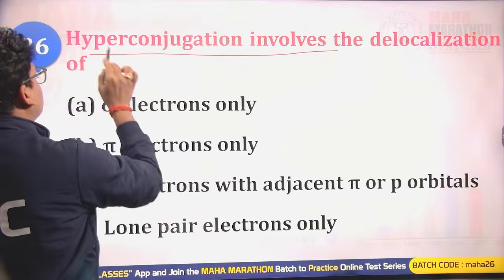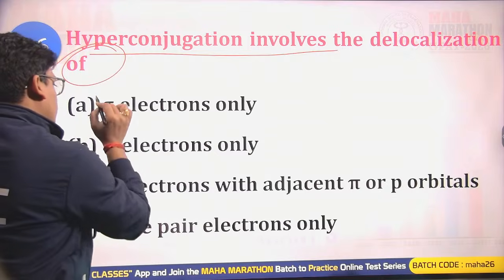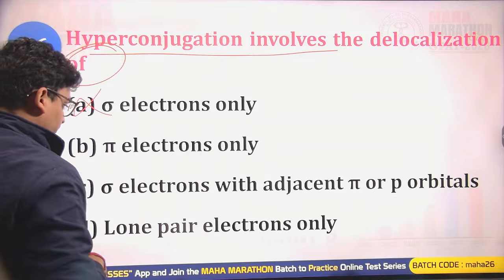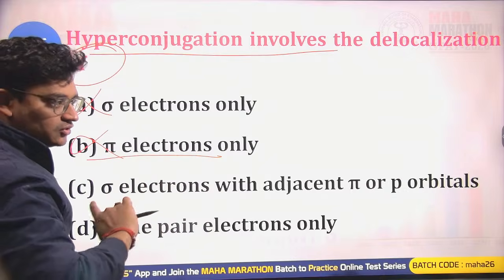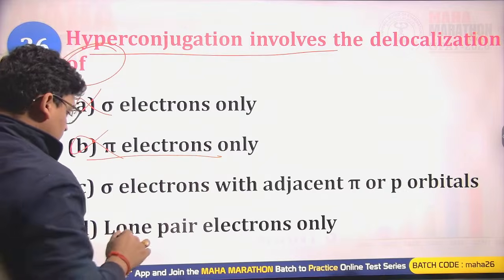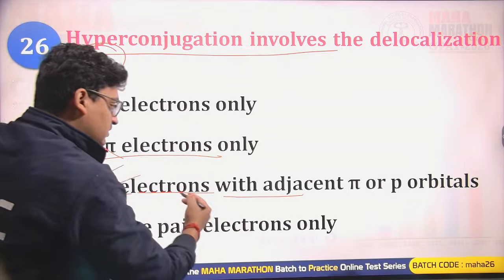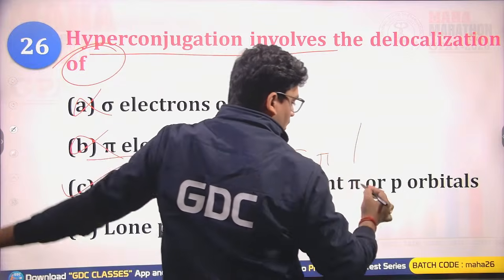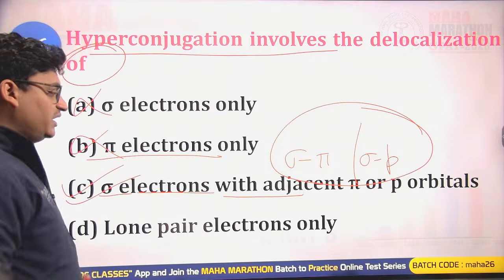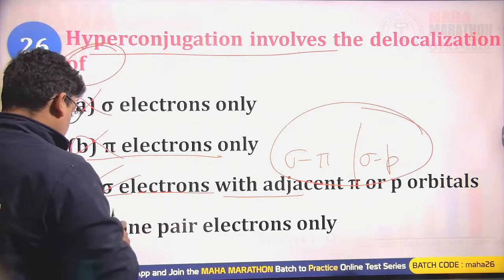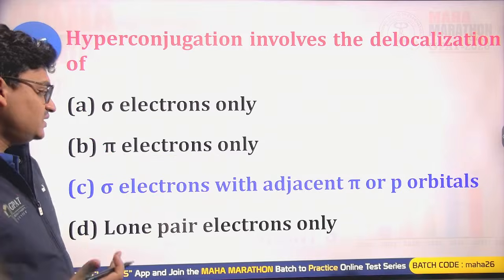Hyperconjugation involves the delocalization of what? Sigma electrons only? This is regarding the inductive effect. Pi electrons only? No, only pi electron delocalization can be seen for the resonance. Sigma electrons with adjacent pi or p orbital, yes, that is correct. That is why sigma-pi or sigma-p conjugation is the other name for hyperconjugation. Lone pair electrons only, no, that is incorrect. So C will be the right answer.